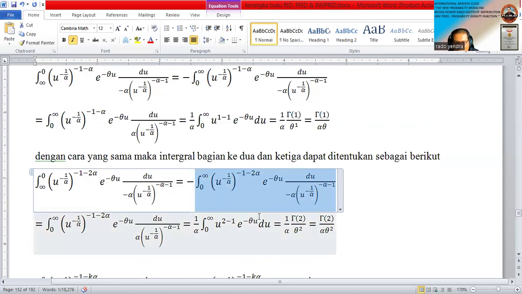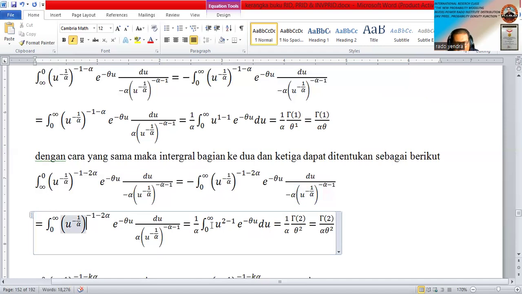So we have this one is minus, and this one is minus, so we can cancel the minus. Okay, we cancel the minus and put the constant on the outside. So we only have the integral starting from 0 until infinity, nu power 2 minus 1, exponent minus theta nu.